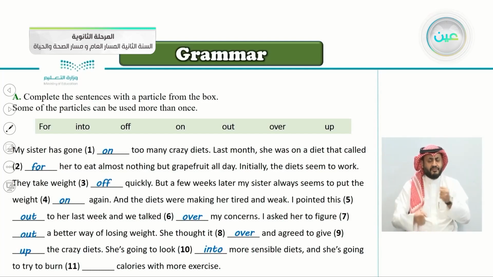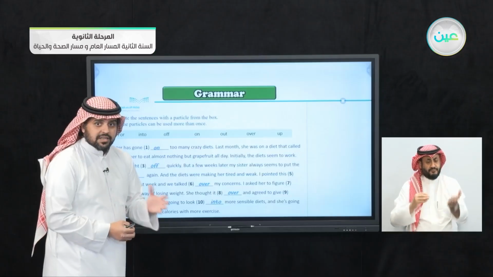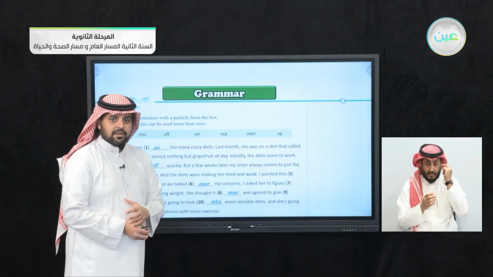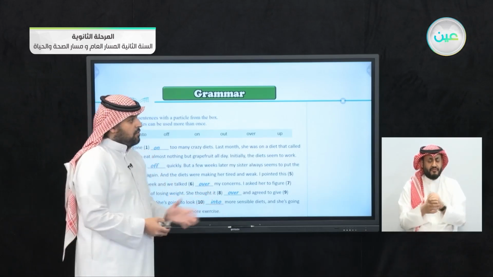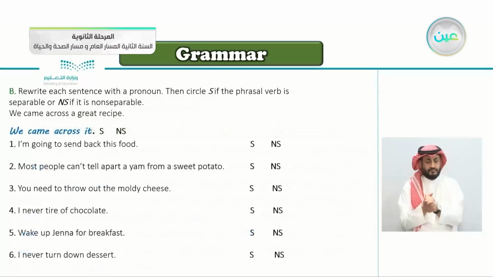So try to burn, very good, to burn off calories with more exercise. So now I think you get the hang of the particles that come after the verb. I think this is an easy exercise for you. Let's continue with the exercises here.